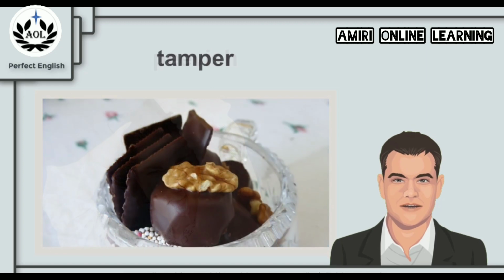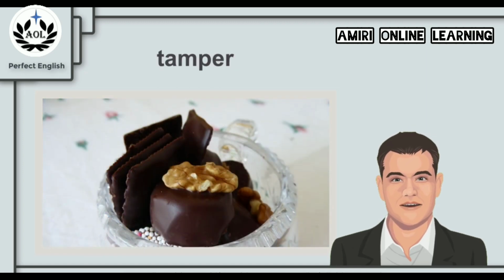And now for the next keyword, temper. Now, if you look at the picture, we can see that we have a dessert here. Now, we can see in the dessert walnuts and chocolate. But the question here is not about dessert or whether you like it or not. The question we have here is, what is the relationship between this picture and the word temper? Well, if you think about the chocolate we have here, this is not the chocolate in its original state. Can we say it has been tempered? What is the meaning of temper?